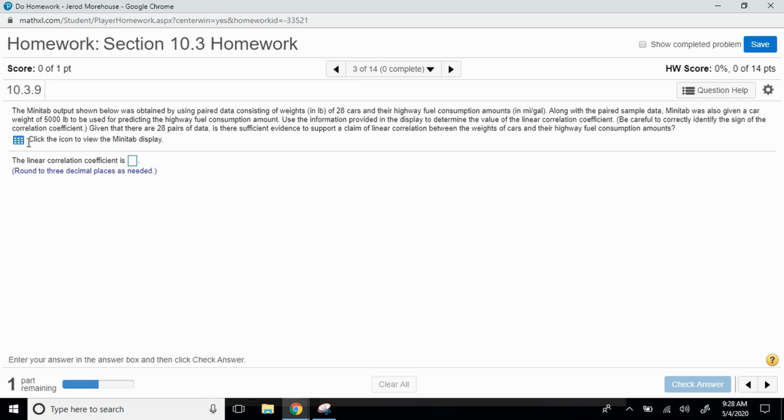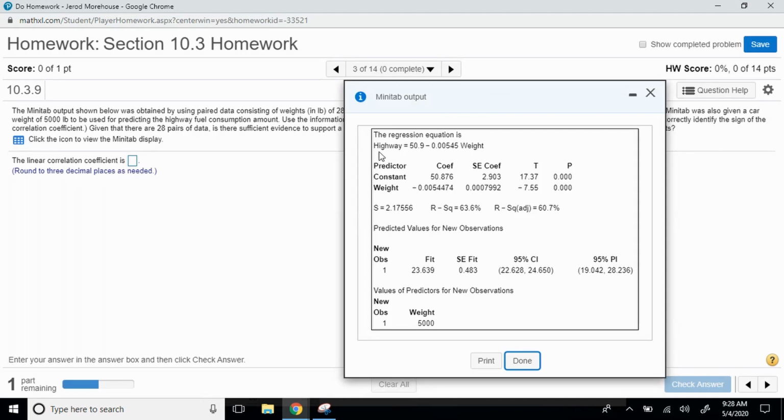All right, let's click on the Minitab output here. They give us the linear model here. We have our y-intercept and our slope. And then down below, you'll see this R-square. This is the coefficient of determination. In order to find the linear correlation coefficient, we need to square root that value. Be very careful here, though, because we don't square root 63.6. We need to turn it into a decimal and say the square root of 0.636, and that gives us a value of 0.797.